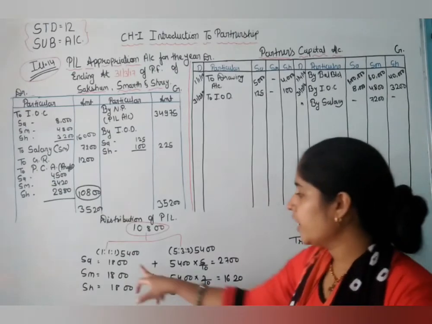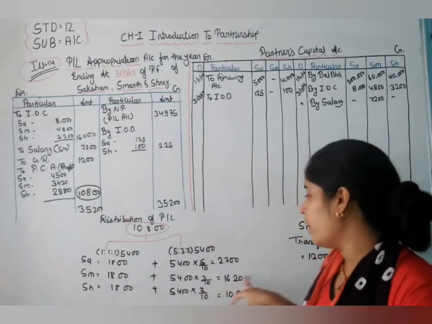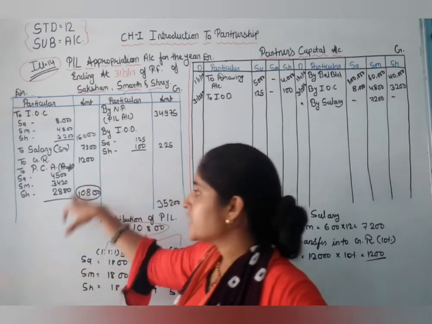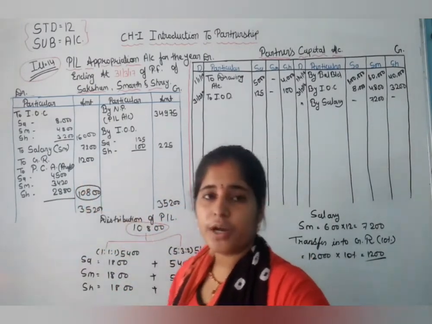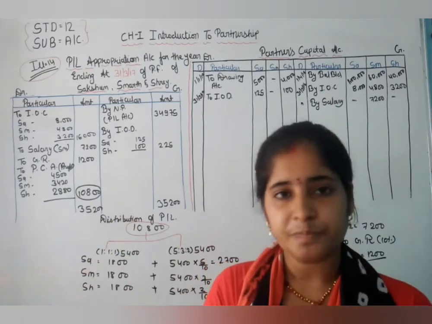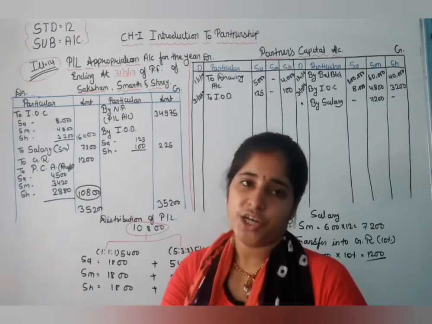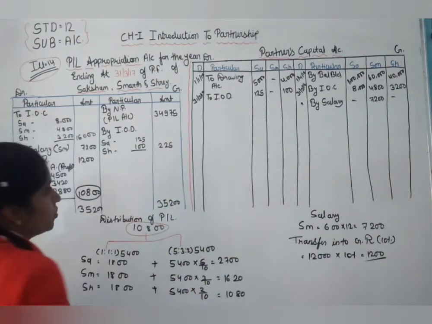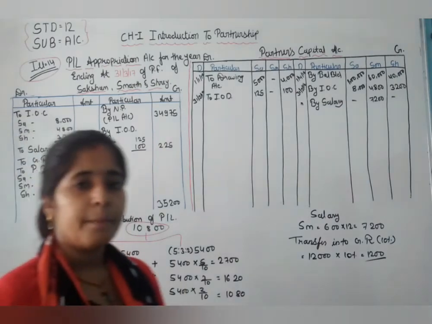Now we total these two amounts and we get 4,500 for Saksham, 3,420 for Samarth and 2,880 for Shreya. Now this general reserve goes into the liability side of the balance sheet.